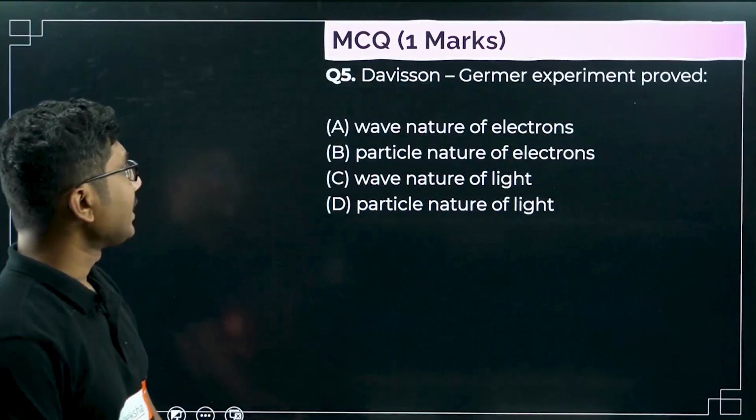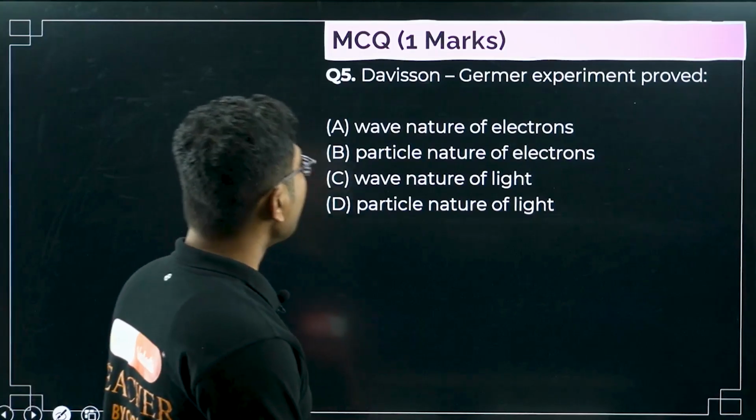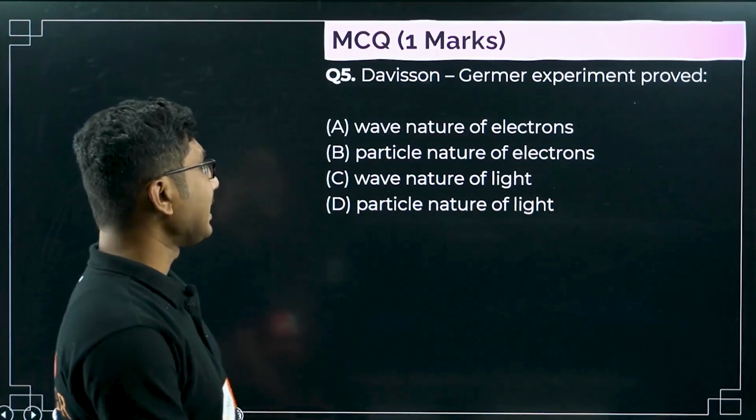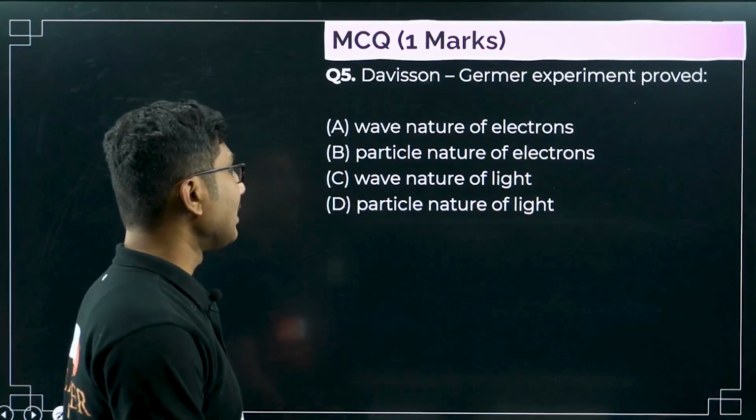Right, now next question. Davisson-Germer experiment proved the wave nature of electron, the particle nature of electron, the wave nature of light, the particle nature of light.